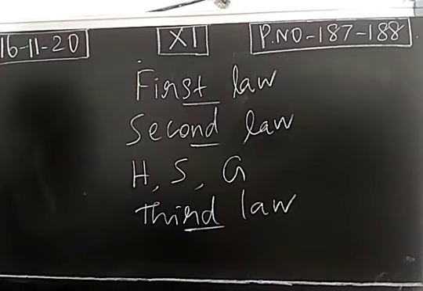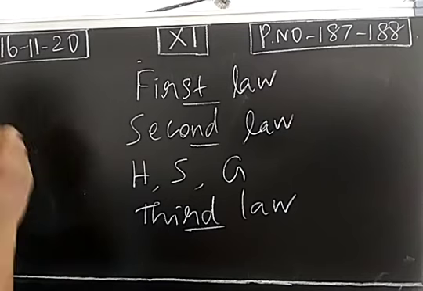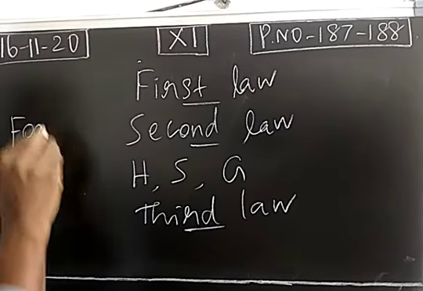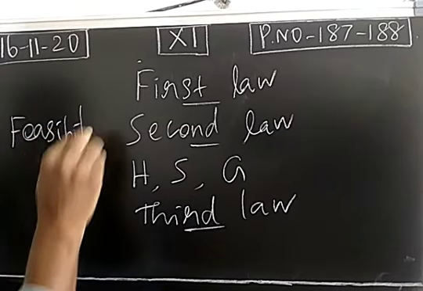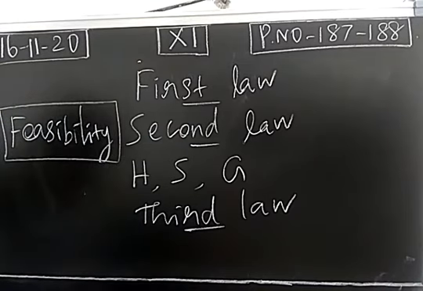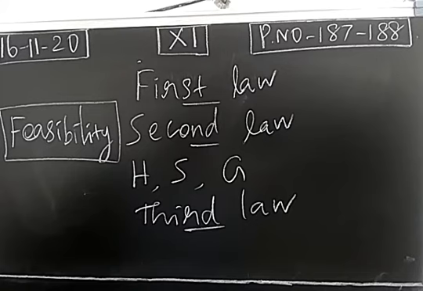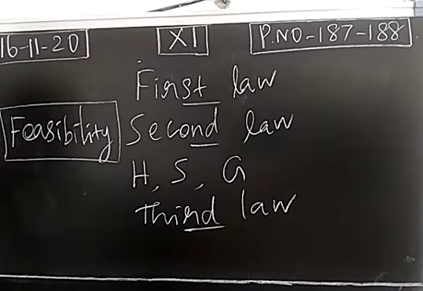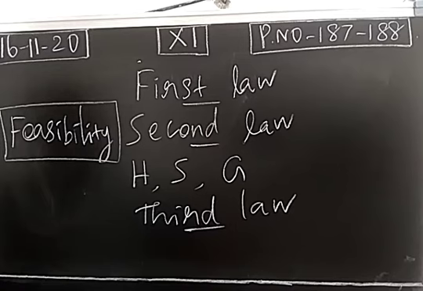The major application of thermodynamics is finding the feasibility. So for a process, we can find feasibility. It is nothing but possibility. Okay.